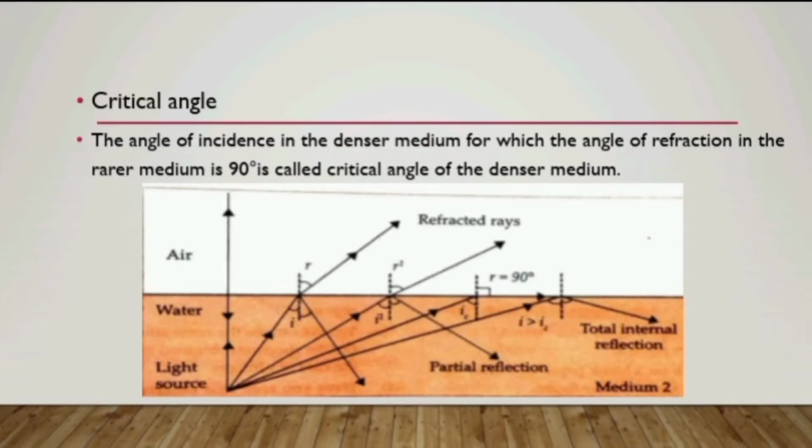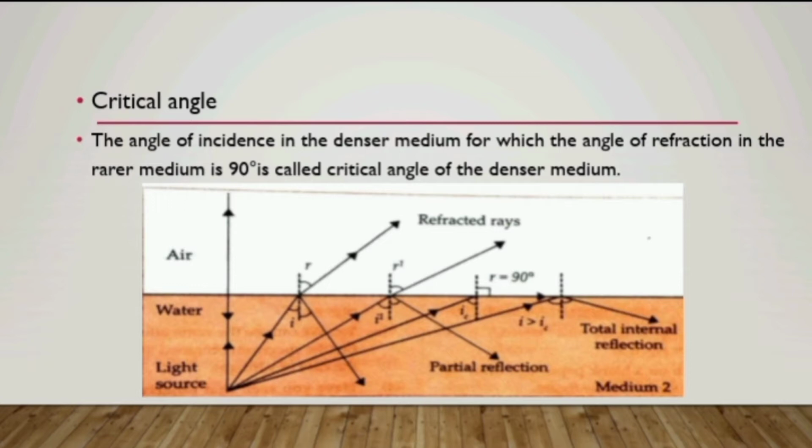In order to explain this, let us consider the ray diagram. Here light is traveling from a denser to rarer medium, from water to air. So the refracted ray bends away from the normal. Here the first ray is incident at a small angle of incidence and it suffers a refraction as well as reflection. On increasing the angle of incidence, for the second ray the corresponding angle of refraction also increases and this ray also suffers partial reflection and partial refraction.